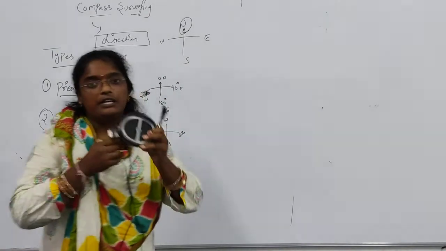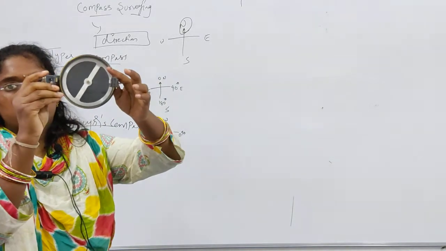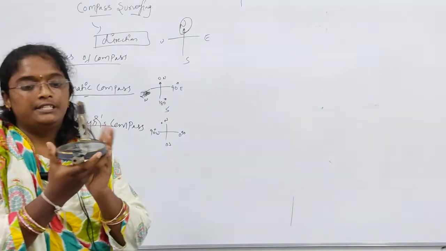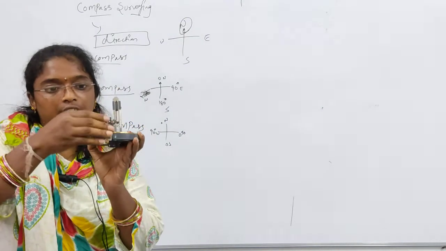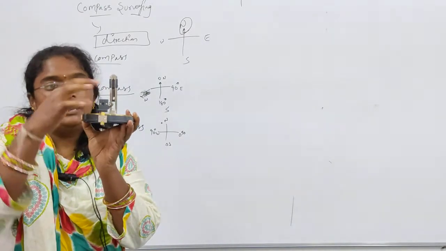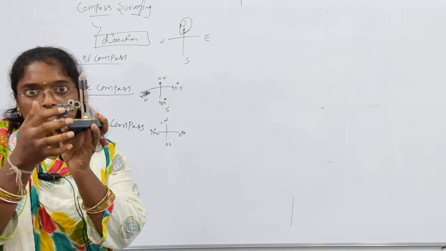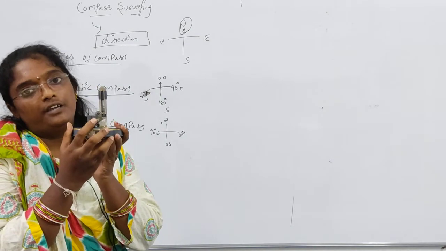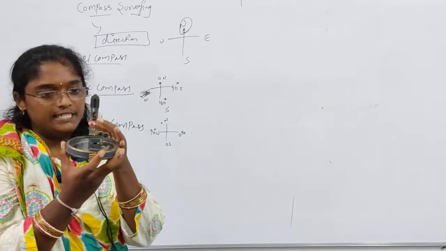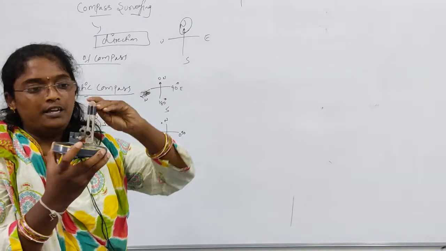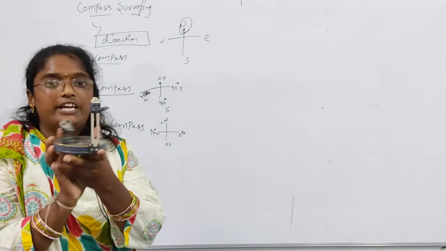Here you can see it clearly, right? This is the sight vane. This is the eye vane. These are the lenses. In this you will have the mirror inside. In this you will have the lenses. This is the sight vane. Here again you will have the mirror for looking in the downward direction.